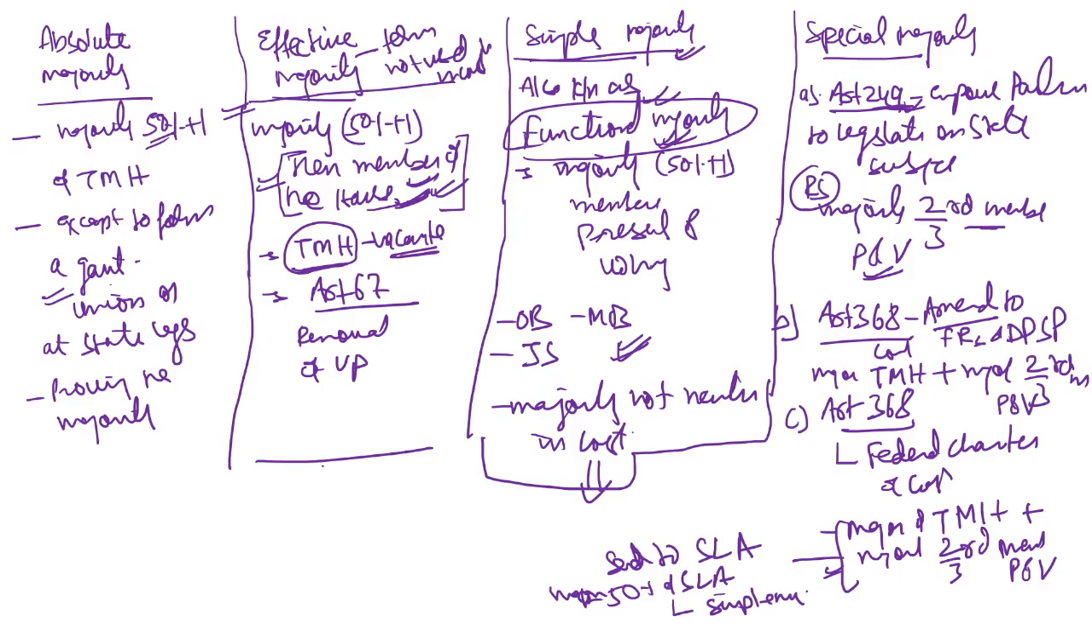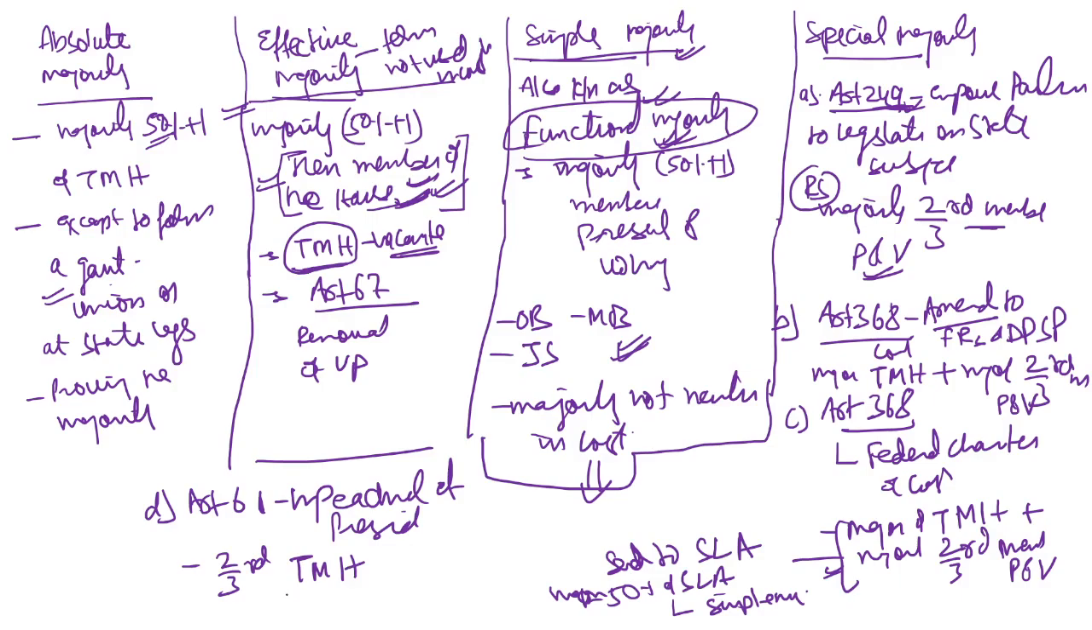This is the third type of special majority, and the last type of special majority deals under Article 61, which talks about an impeachment of the president. So it says that if a majority of 2/3 members of total membership of the House pass a motion of impeachment of a president, then the president will be impeached from his office, clear? So these are the four types of special majority which the Constitution mentions.